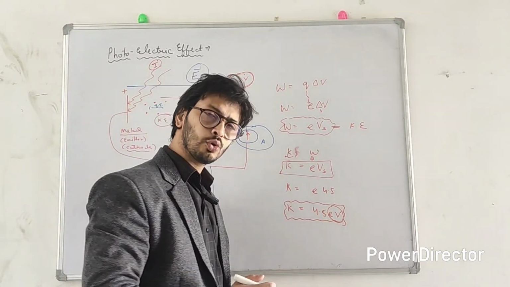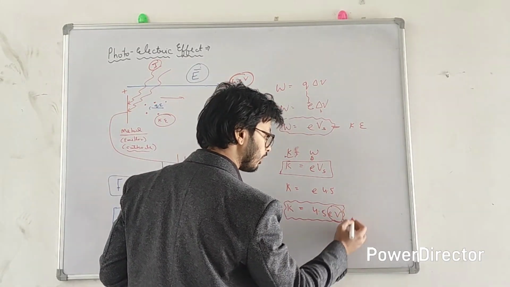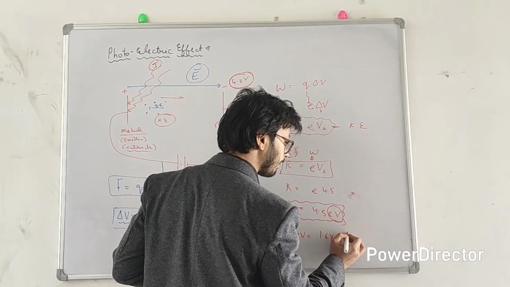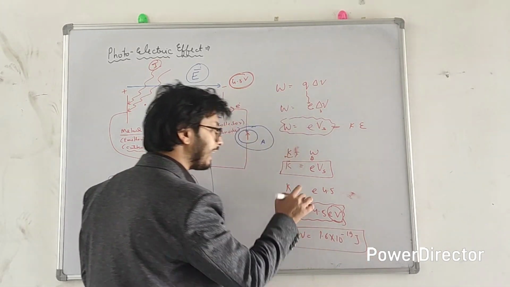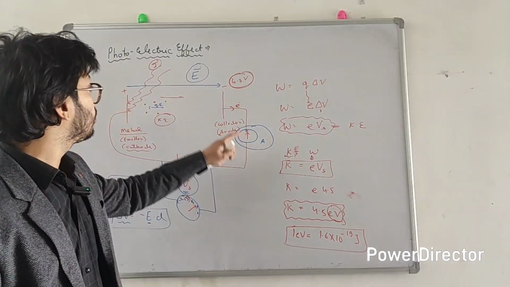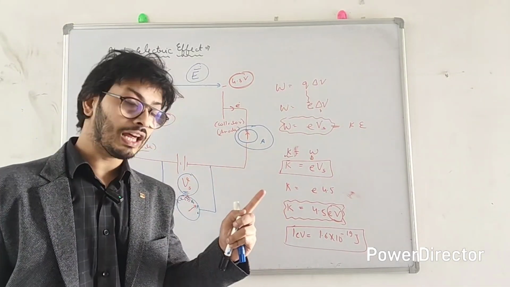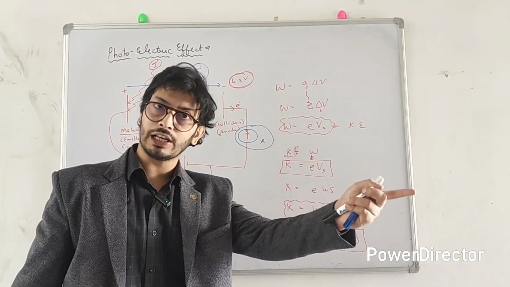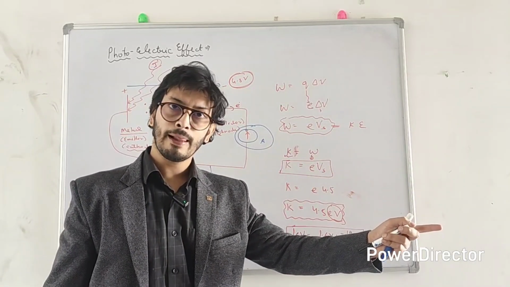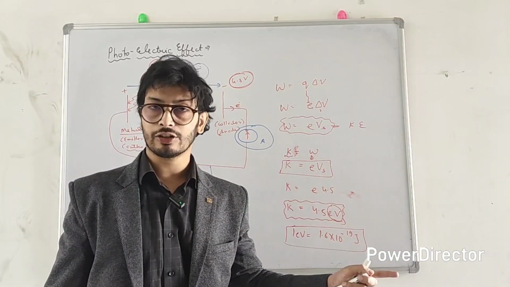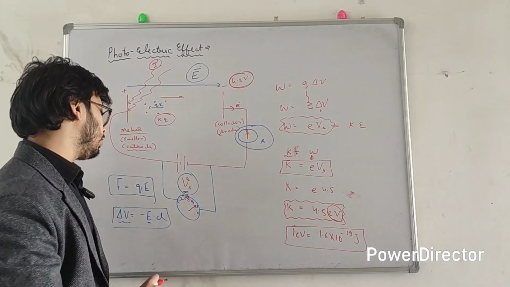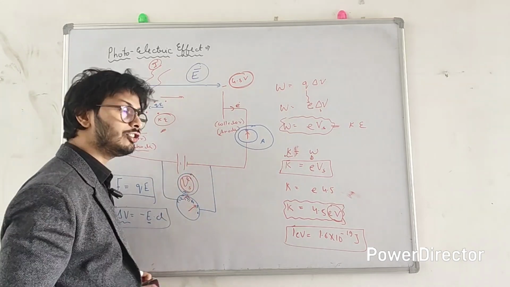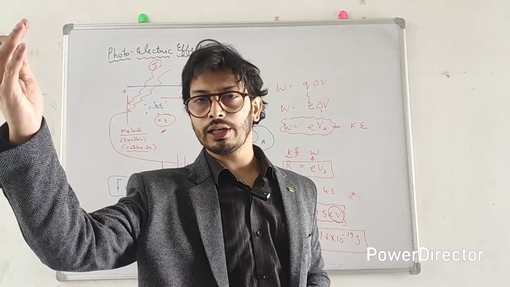And if you want to convert it into joule, it's very simple. Just multiply it with the charge on the electron. See, 1 electron volt is simply 1.6 into 10 to the power minus 19 joule. So if 4.5 volt is required to stop this electron, that means the electrons would have kinetic energy of 4.5 electron volt. If 3 volt of negative potential is required to stop the electron, then the electrons would have kinetic energy of 3 electron volt. So I am going to tell you that the stopping potential is the direct indicator of the kinetic energy of the electron. The more the kinetic energy, the more the stopping potential, right?